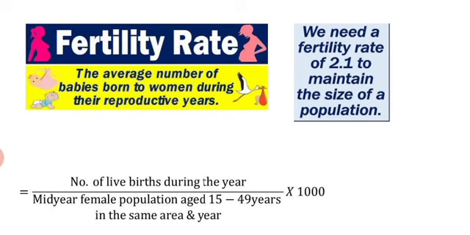In India, currently around 2.2 to 2.3 fertility rate is present. And how to calculate this fertility rate? It is denoted by the number of live births during the year divided by the mid-year female population aged 15 to 49 years in the same area and year, multiplied by 1000.